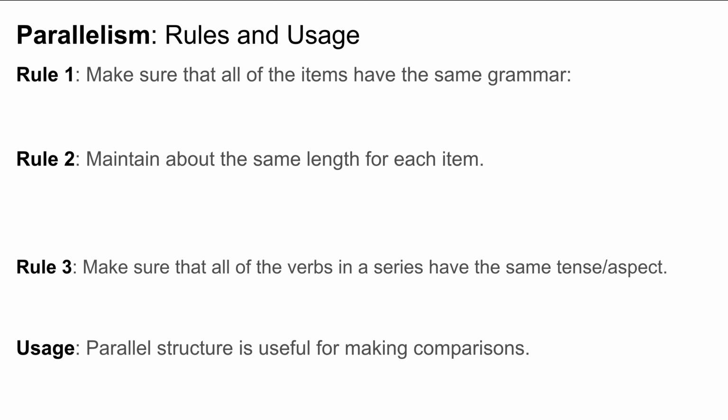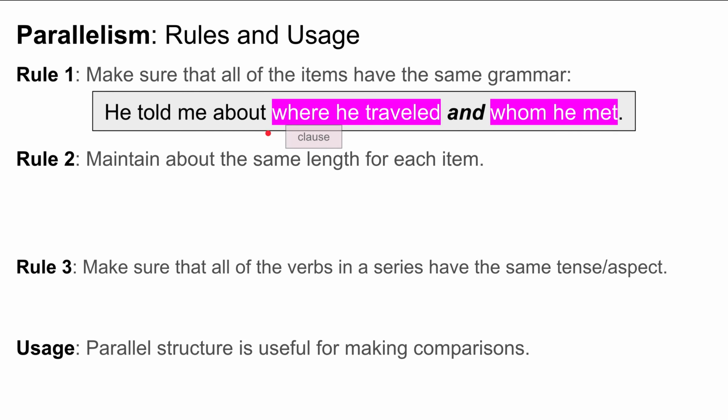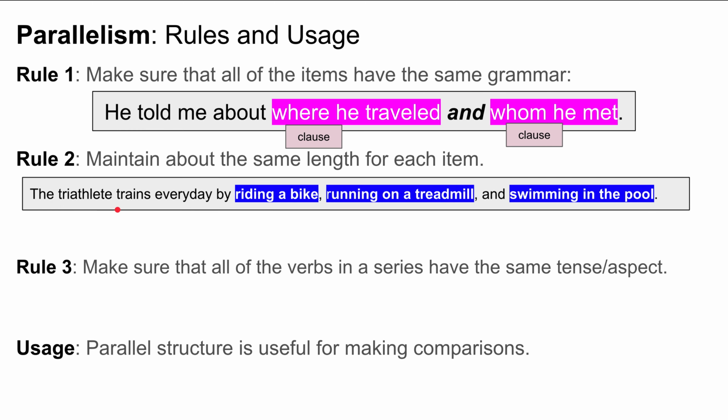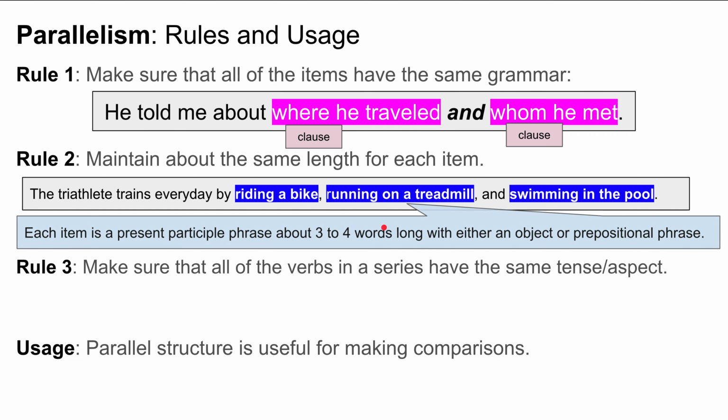review summary. Rule 1: make sure that all of the items have the same grammar. He told me about where he traveled clause and whom he met clause. Maintain about the same length for each item. The triathlete trains every day by riding a bike, running on a treadmill, and swimming in the pool. So each item is about 3 to 4 words long.